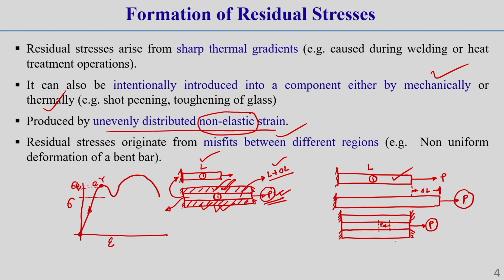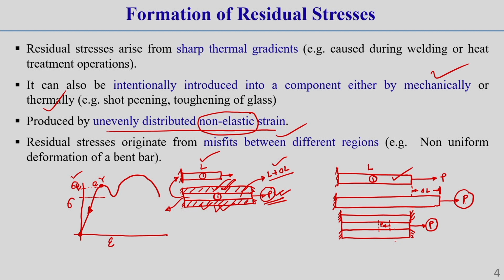So once we release the load from this sigma e stress level itself, it returns back to its original position. At that position this stress will be released, and inside the body there will not be any stress. Do you understand what I am telling? Now, we see this top layer and bottom layer.